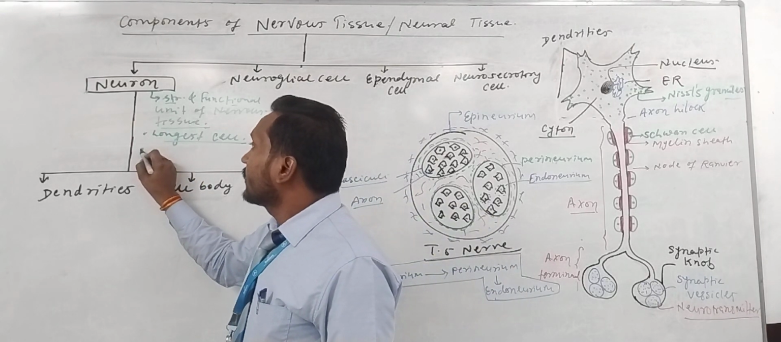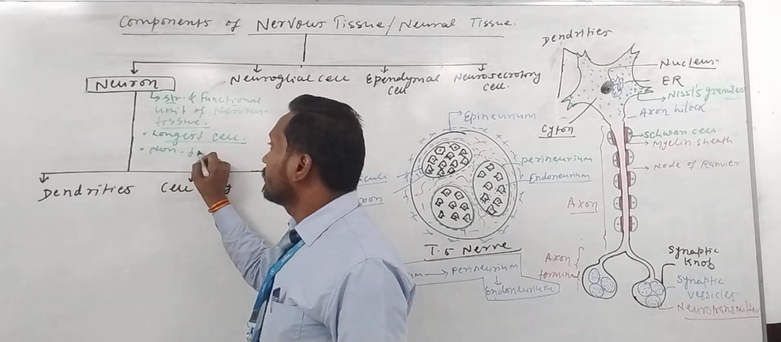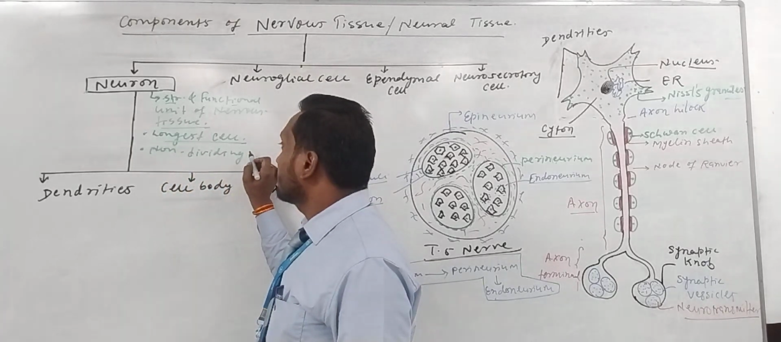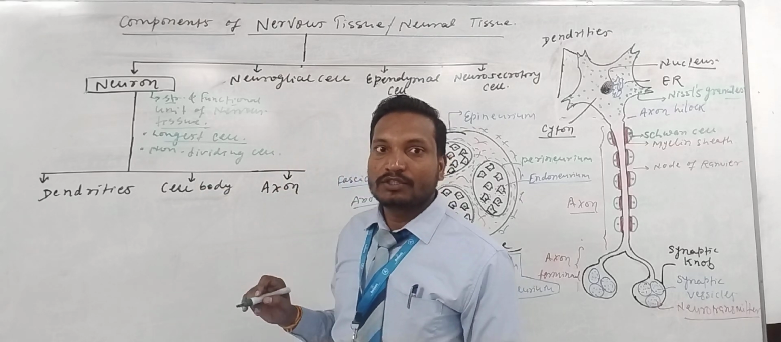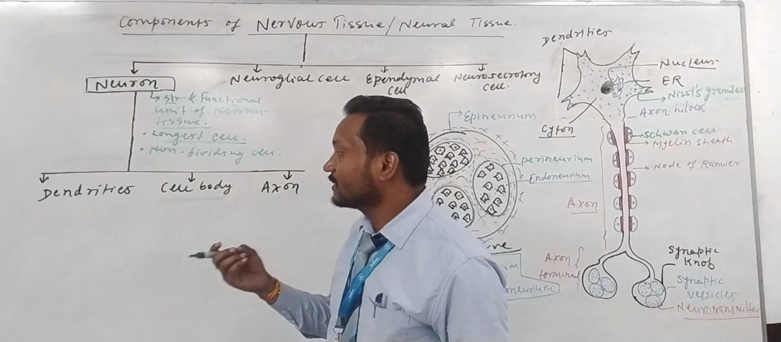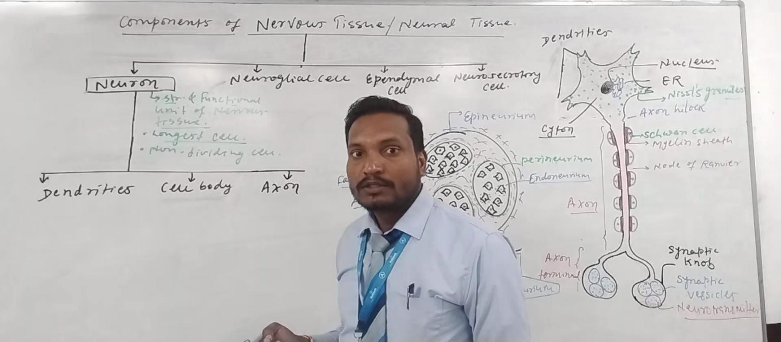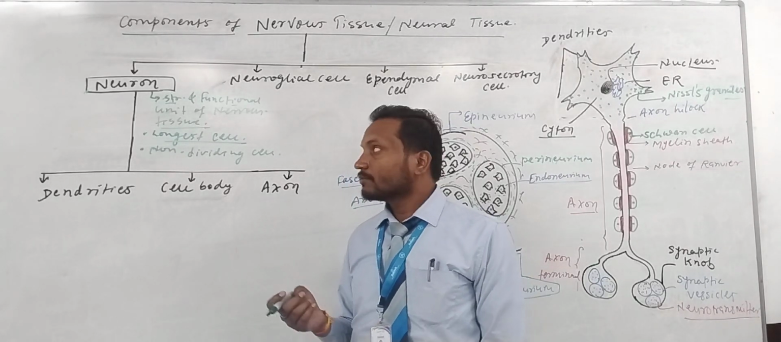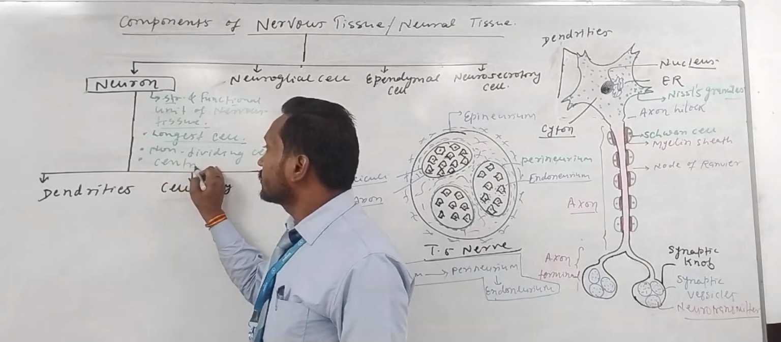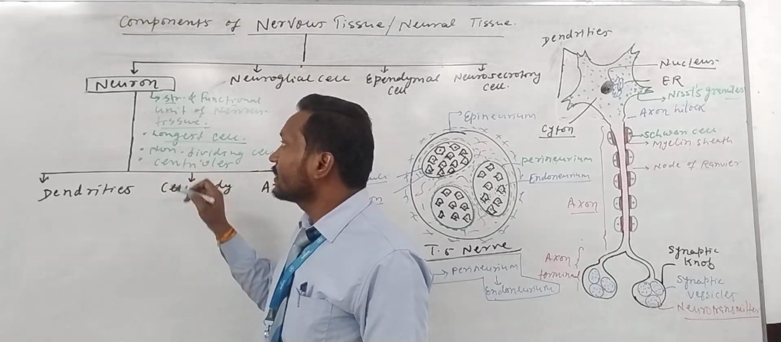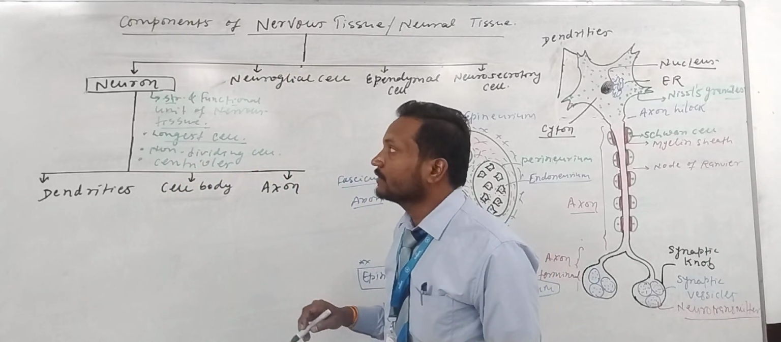And these are non-dividing cells. Why are they called non-dividing cells? Because they don't have centrioles. Centrioles are a feature of animal cells, but here centrioles are completely absent, so the cells cannot divide.